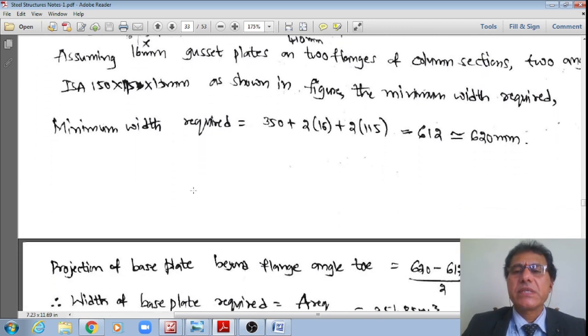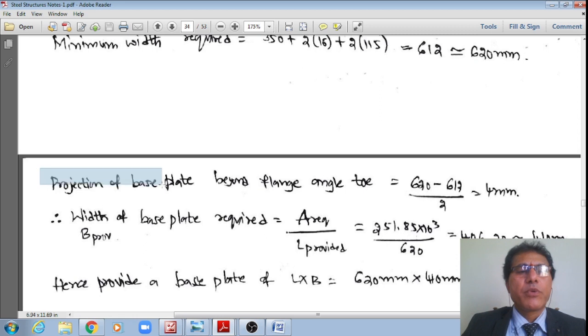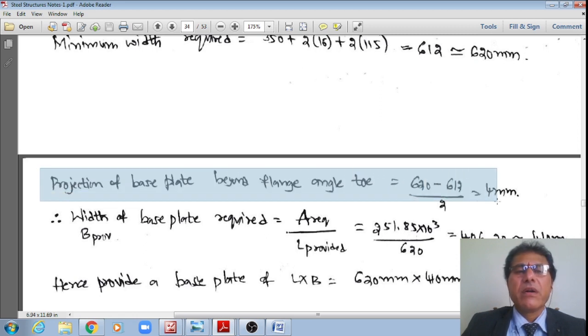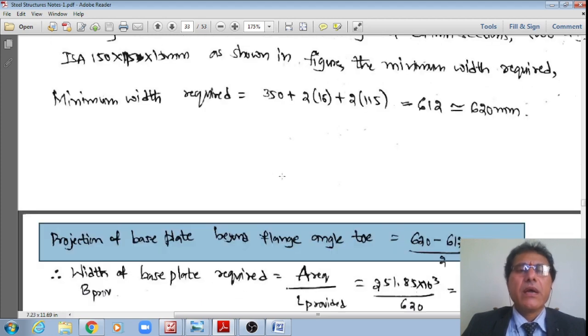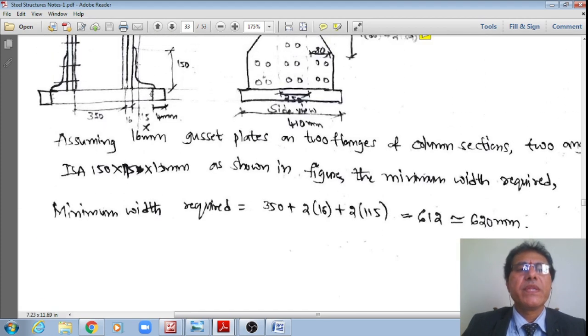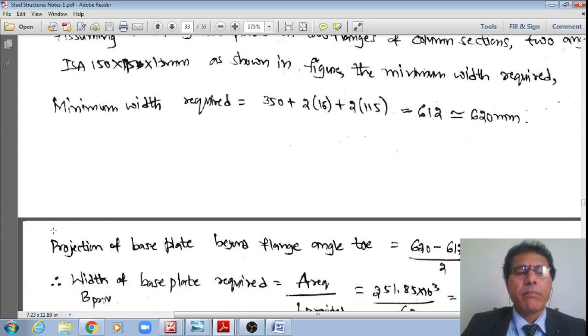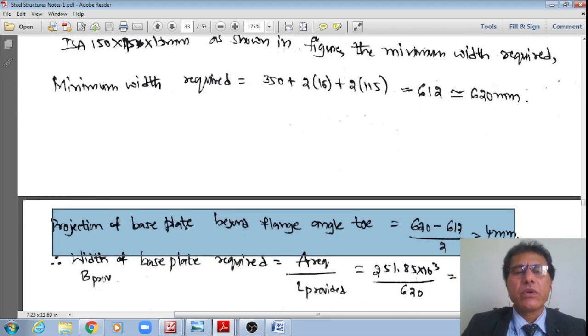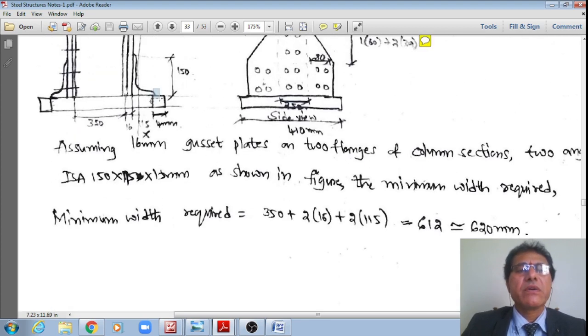Once I fix this width, student, what is the projection of the base plate from the toe of this gusset angle? This projection is equal to 620 minus 612 divided by 2. That works out to 4 mm. That is how 620 minus 612 divided by 2 is equal to 4 mm, as shown in this figure: from here to here it is 4 mm and from here to here it is 4 mm.